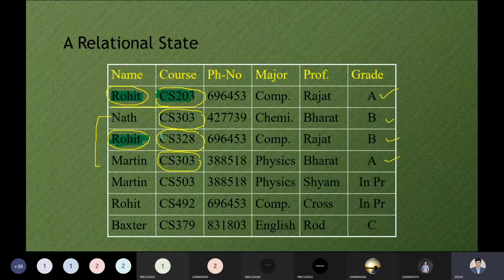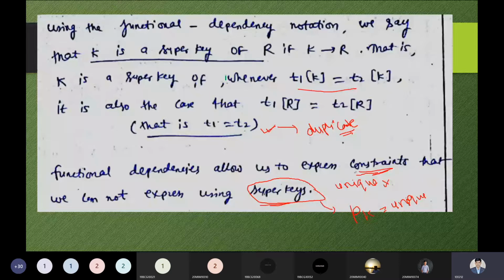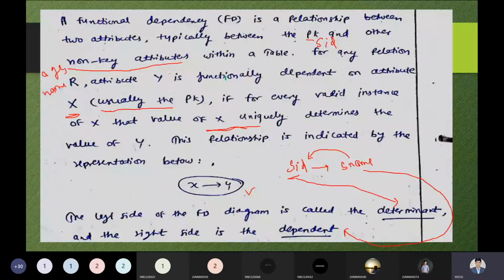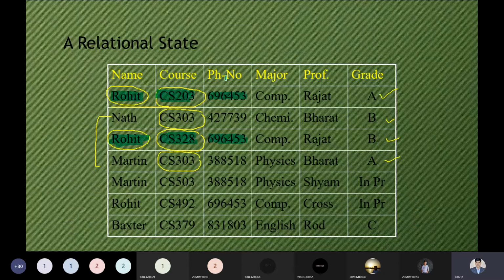But in the case of the phone number, you are able to see that it is also having the same phone number. So in the case of the name and phone number, if you try to make the combination of the student name and phone number as a key attribute, duplicacy can also be there. Without any doubt, duplicacy can also be there because both are having the same contact number.